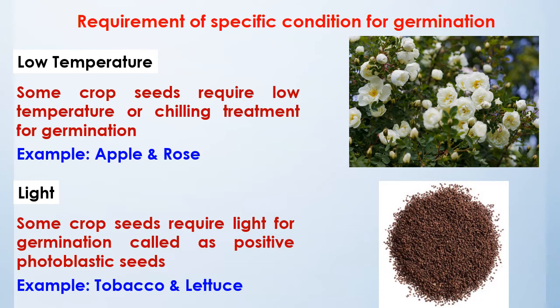Next, light. Some crop seeds require light for germination, and these seeds are called positive photoblastic seeds. The examples for this type are tobacco and lettuce. These seeds require light for germination. In the absence of light, the seed will become dormant and undergo seed dormancy.